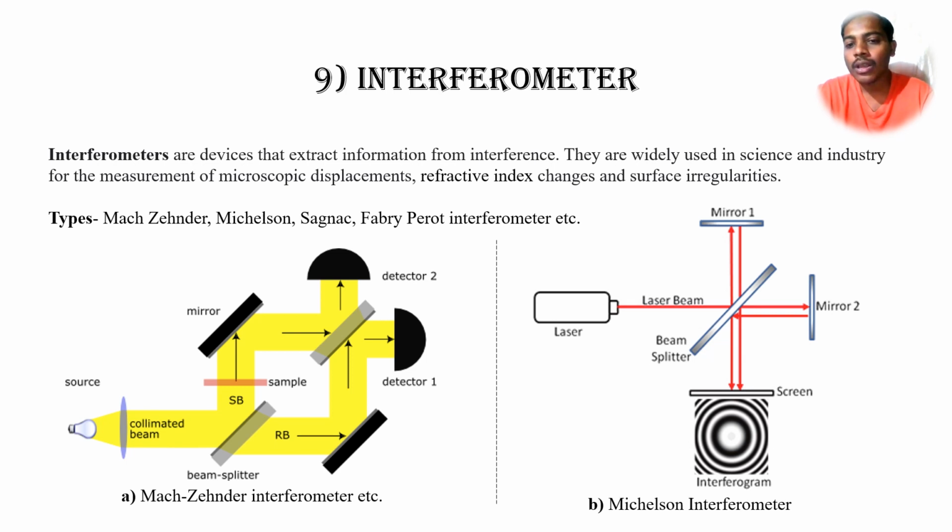If we see the Michelson interferometer, we can see how the interference pattern is generated by using a single beam. Whenever light comes from the light source, it interacts with the beam splitter and is divided into two parts. Some portion is reflected towards mirror 1 and some portion is directly refracted towards mirror 2. Whenever it reaches mirror 1, some portion reflects back, and we can see it coming directly towards the screen.